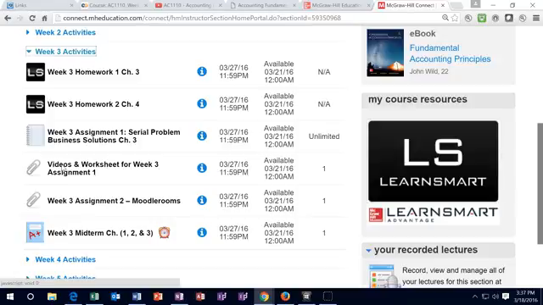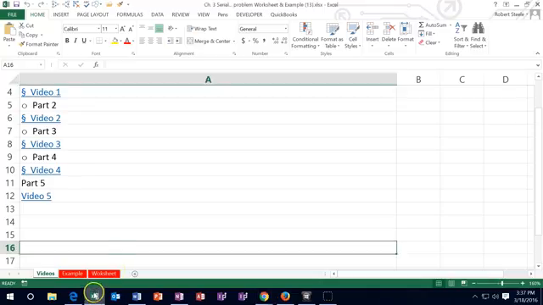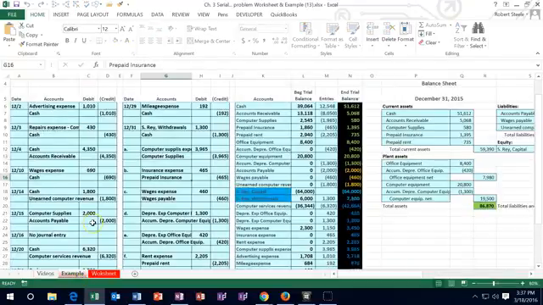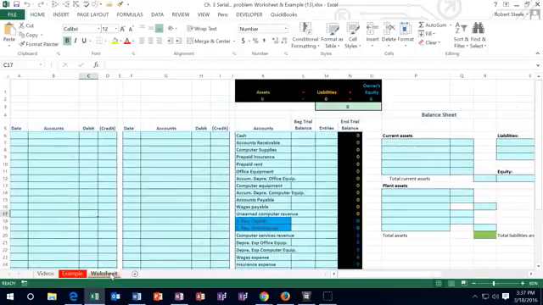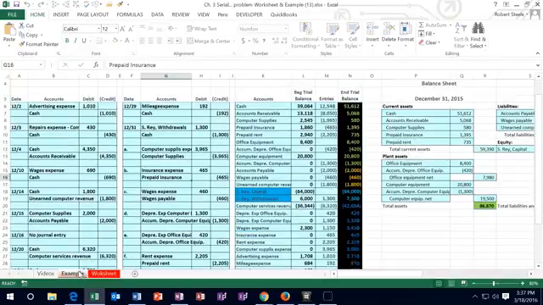If you open the paperclip up, you will open an Excel sheet that looks like this, with 3 tabs: the video tab where you can watch the videos, the example tab, a very similar problem but not quite the same, and then the worksheet. You could work it in Excel. You don't have to work it in Excel. I highly recommend working in Excel because it's good to work in Excel. But you could also use the example tab and then try to plug it into Connect.